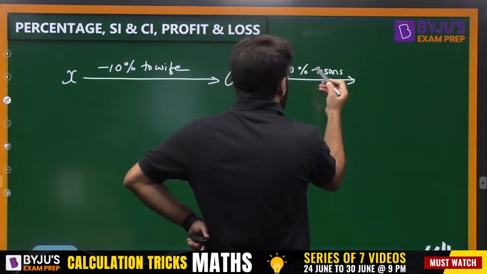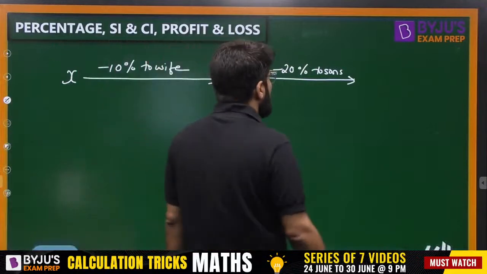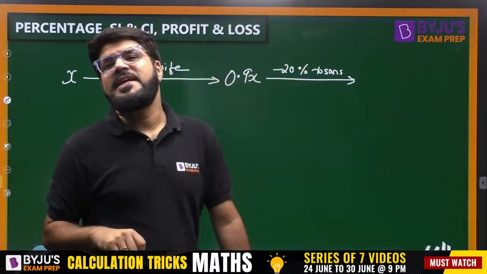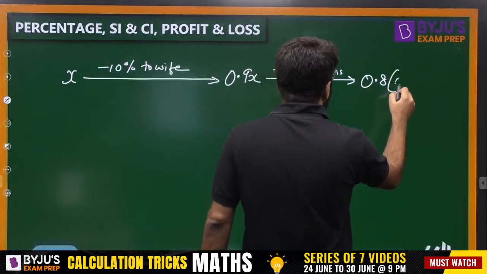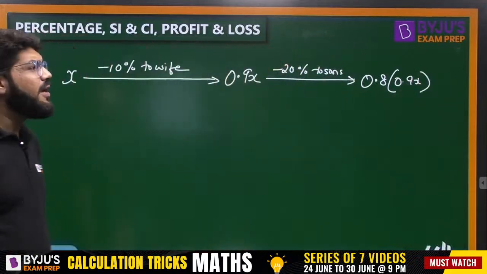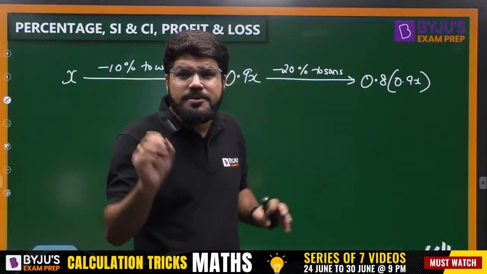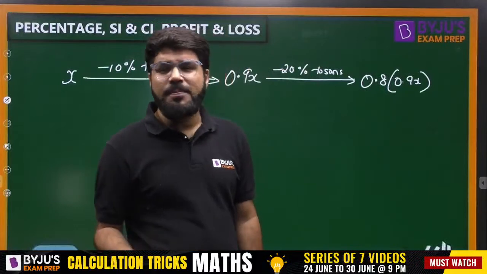Not mentioned how many sons, but the total 20% of the remainder is distributed to the sons. Now 20% less. So how much is left? 80% left. 80% of what? 80% means 0.8, of 0.9x. 20% is gone. Directly you should write it down; need not write down the equations. 20% gone, so 80% left.